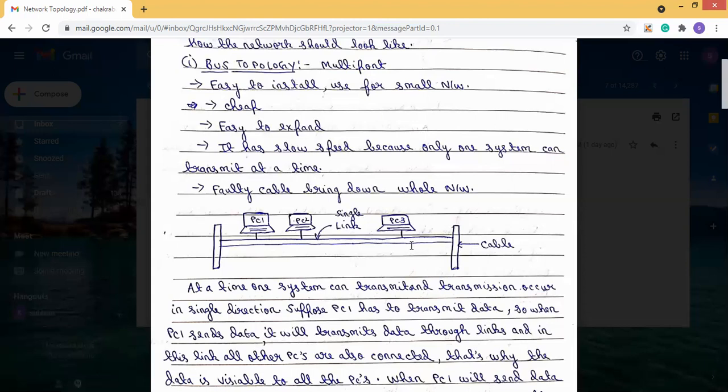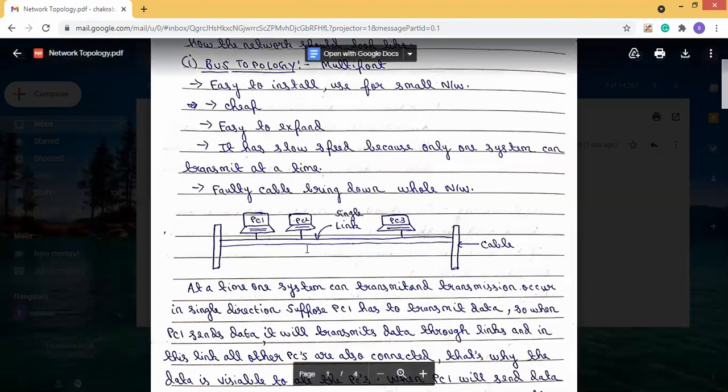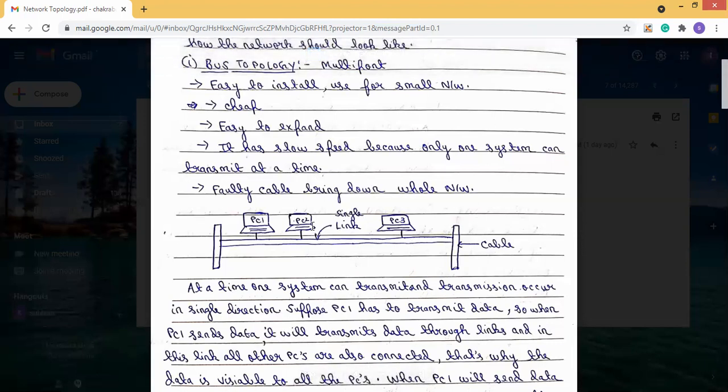But during this communication, PC2 has to sit idle because, as I have already mentioned, only one system can transmit at a time. So when a transmission is going on, if other devices want to send some data, they have to wait until the communication is ended.